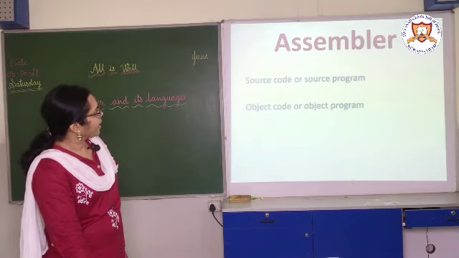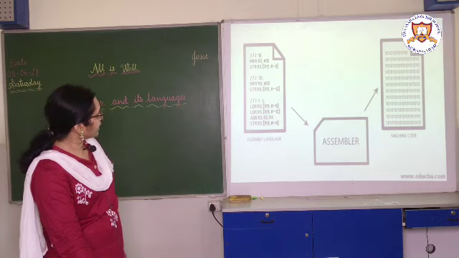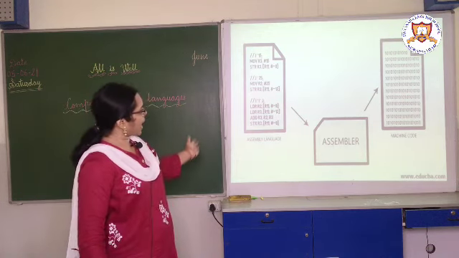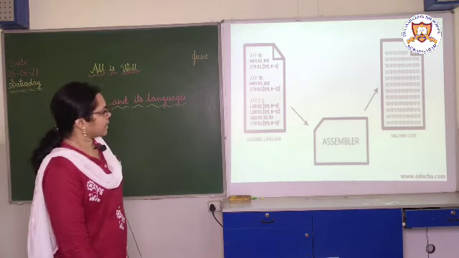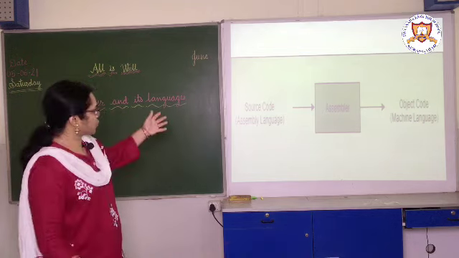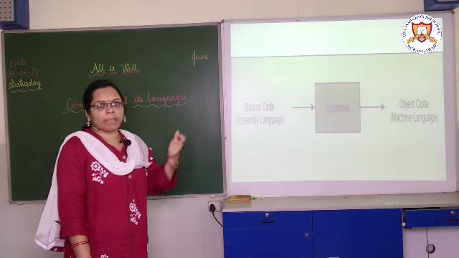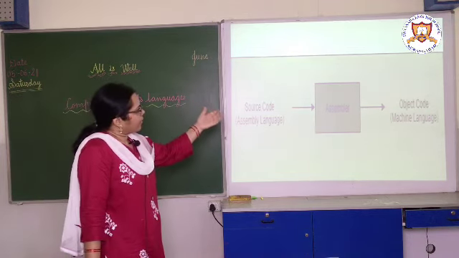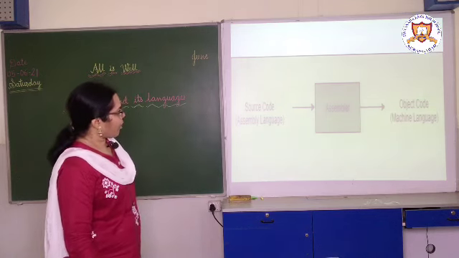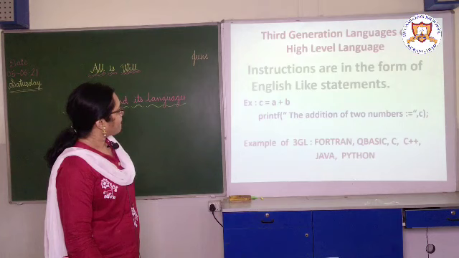Then we use the assembler to translate the assembly language into the machine language, which is in the form of 0 and 1. Source code means the program written in assembly language; we translate it and we get the object code, that is, the machine language.